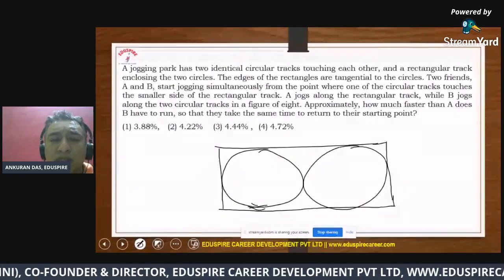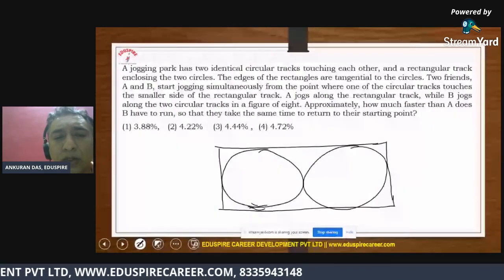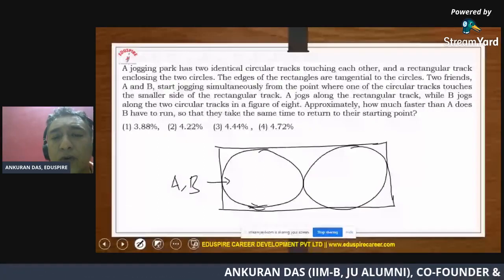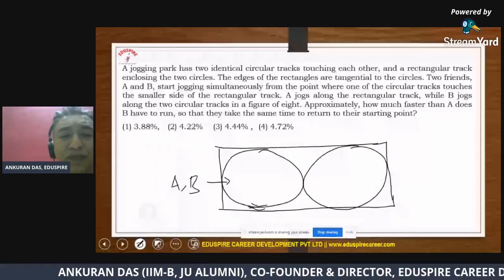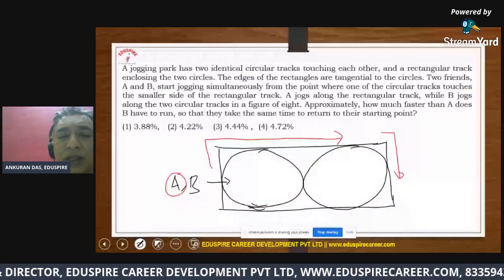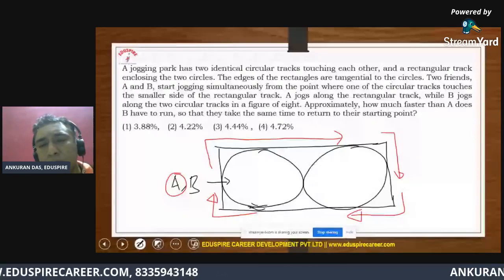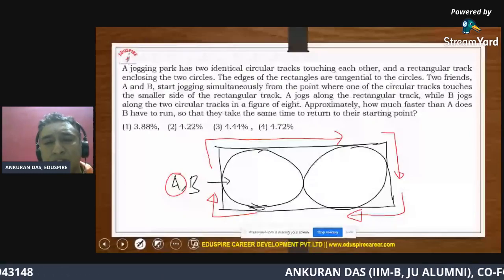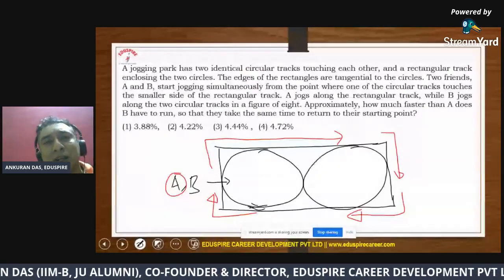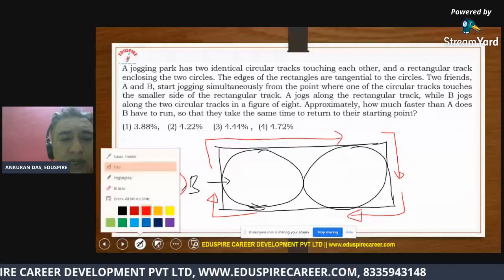And now they have said A and B started together. Now you need to understand how they're traveling. If you read the question, it will come clear to you. A has been following, so that's A, a path which is basically around the linear part of the track. So that means he's basically covering the entire perimeter of this rectangular track, and you all know how to calculate perimeters, right?